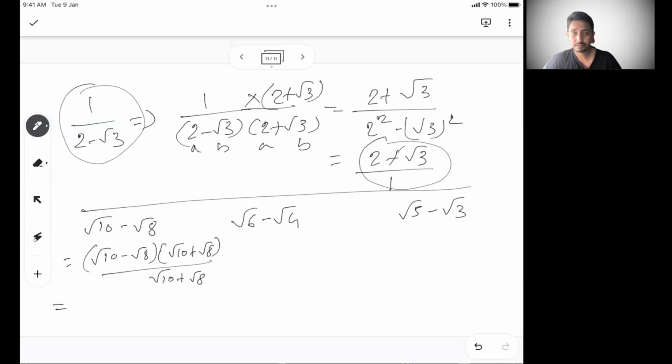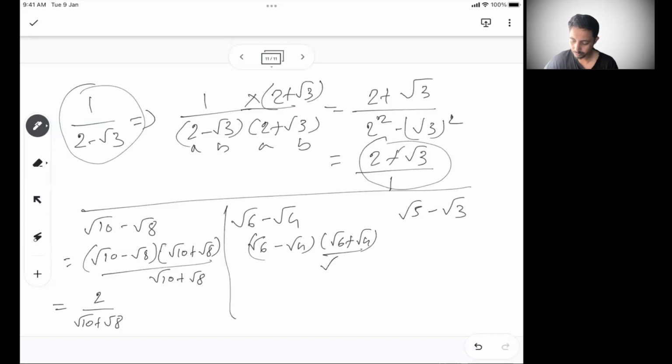So what I get here is 10 minus 8, a square minus b square. So 2 by root 10 plus root 8, right? Similarly, here I get root 6 minus root 4. I will multiply with root 6 plus root 4, divide by root 6 plus root 4, right?